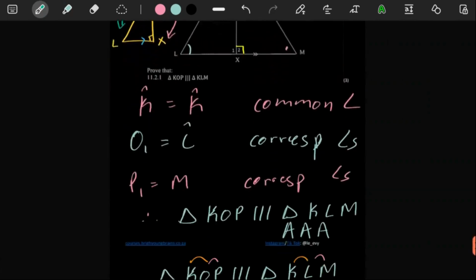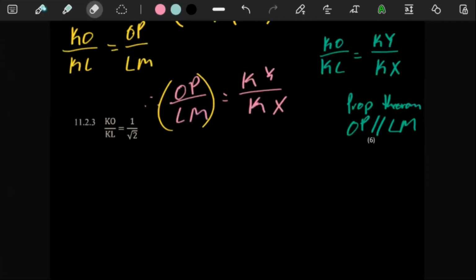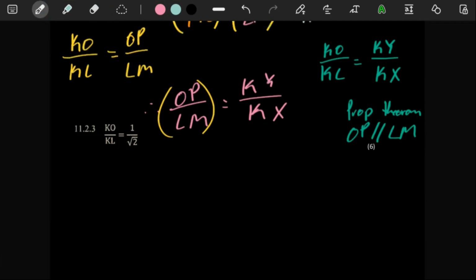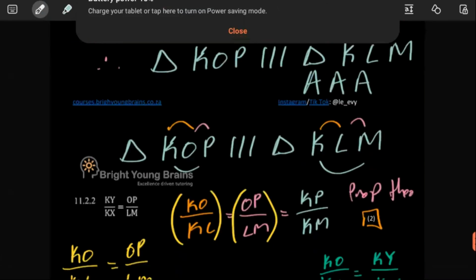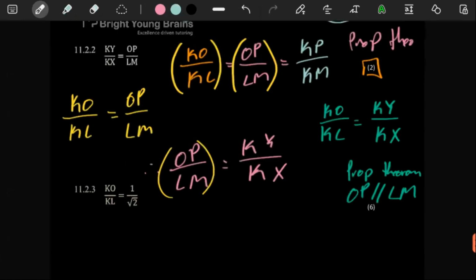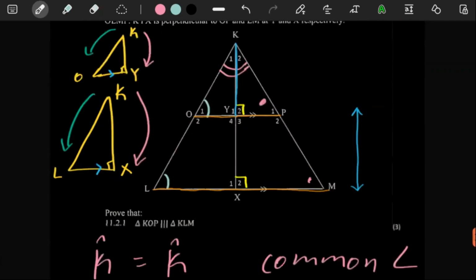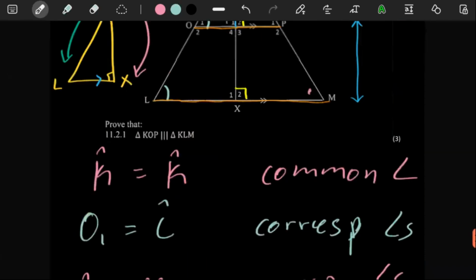Anyways, let us move on to this last question here out of 6. With this next question, I've been looking at it for a while now, and to be honest, it looks as though there's some piece of information missing here. If you think of the question, with this information given, they are asking us to show that KO over KL is equal to 1 over square root of 2. This is the only thing that makes sense so far.